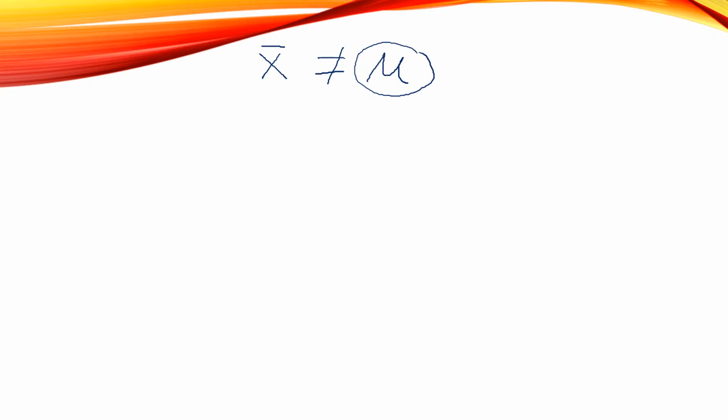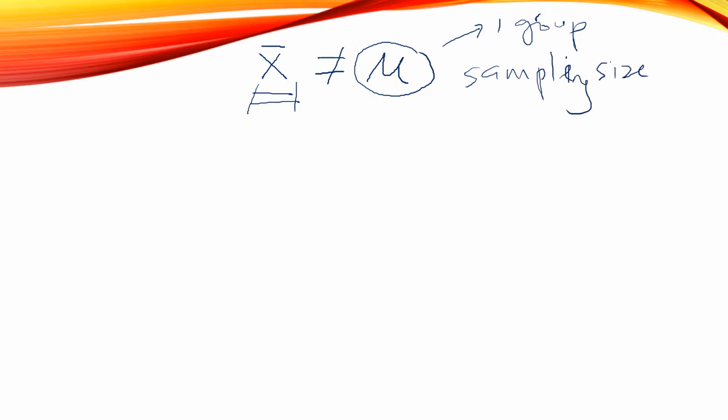Remember, this sample mean comes from sampling one group of people. Let's say you do more sampling.